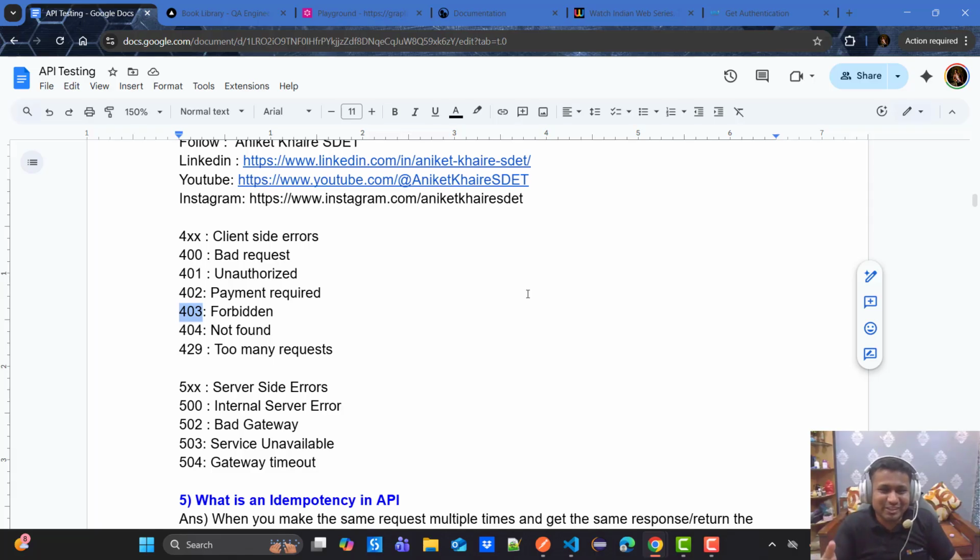So that is 403. 429 is Too Many Requests, which applies whenever there is a rate-limiting concept. Suppose there is a window of 5 or 10 seconds, and in that window a client can make only 3 or 4 attempts. If you hit the request multiple times, you should get a 429. I have explained this in a later section of the document.